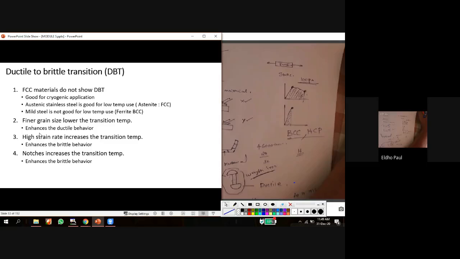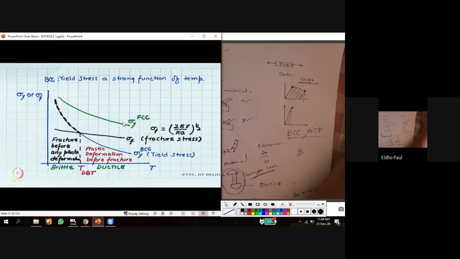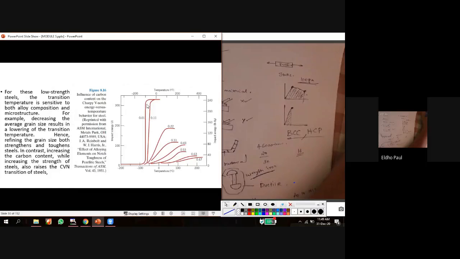Another factor which is affecting this ductile to brittle transition temperature is grain size. If you use a finer grain size, the transition temperature is lower. Okay, for example, in this material, if you make a material with a lower grain size, the graph may be like this.